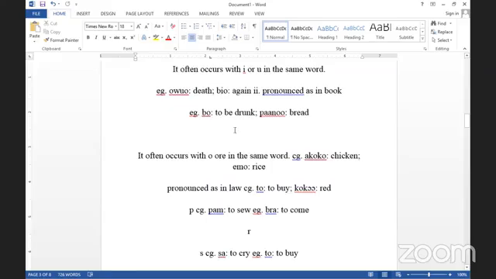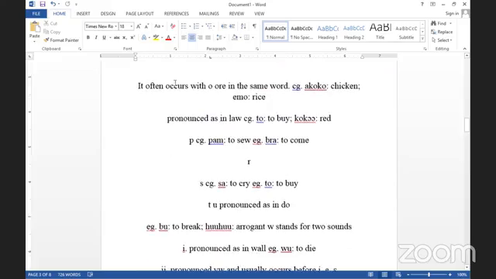And then we have pano, that is bread. It often occurs with O as in o. When we come here with P, O, we pronounce it as in o. O is pronounced o in the same word. Example, a-ko. So the O is o. So a-ko. Ako means chicken. Mo, mo. This one is the E. The one spelled as the E here is emo. Emo means rice.